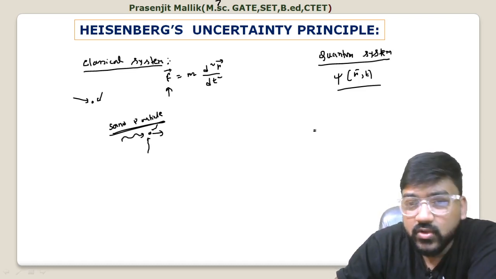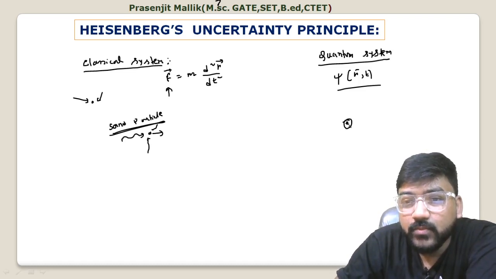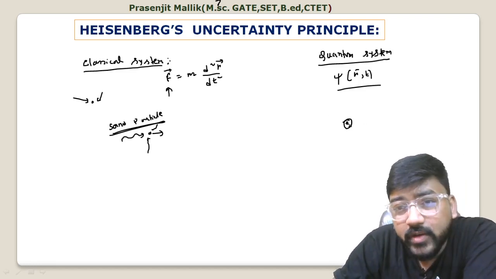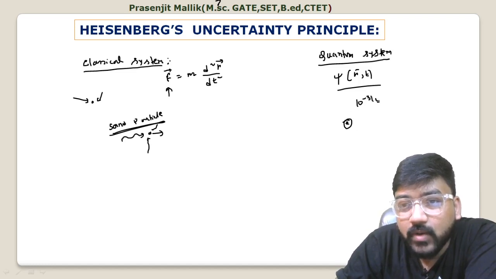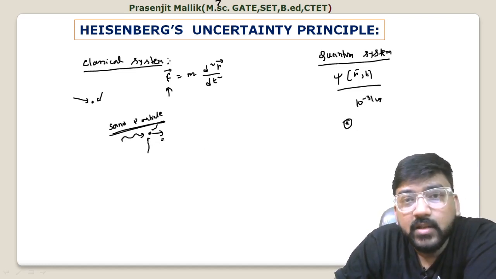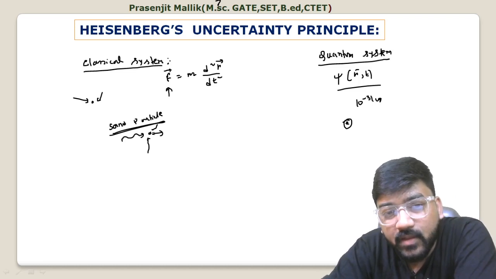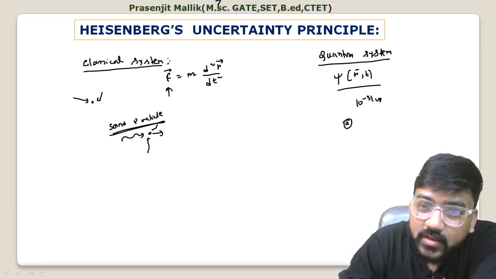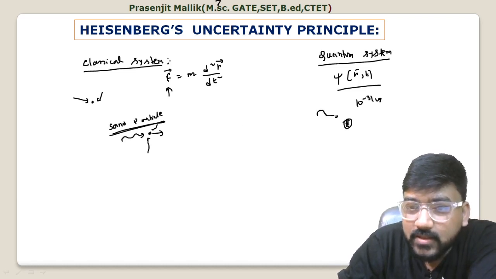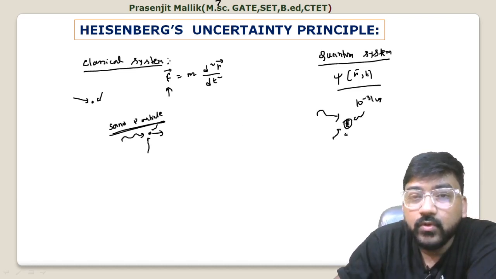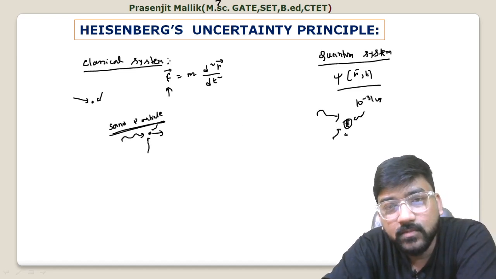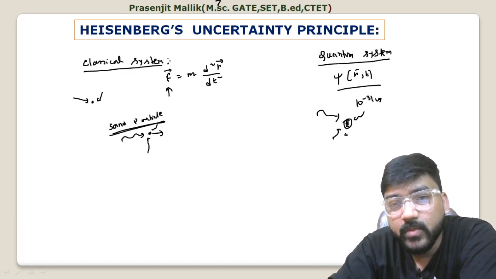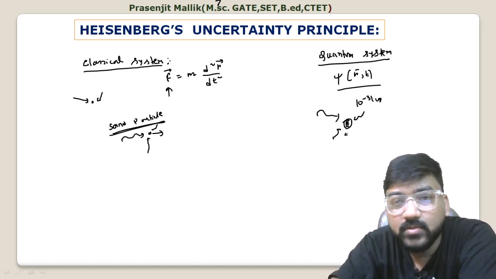We can find out its state exactly. But in the case of an electron, if you want to find out its position and momentum, the electron has very low inertia, with mass 10 to the power minus 31 kg, whereas a sand particle has a mass of maybe some milligrams. If you interact with this electron using a photon, then the photon is bound to change the state of the electron, because the electron has very low inertia and the photon has that amount of momentum, which is sufficient to change the state of the electron.